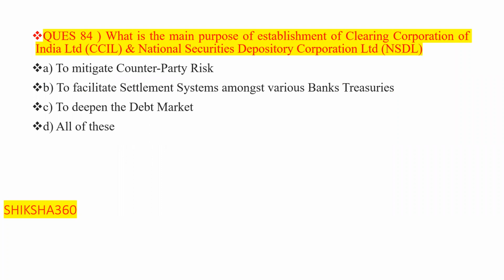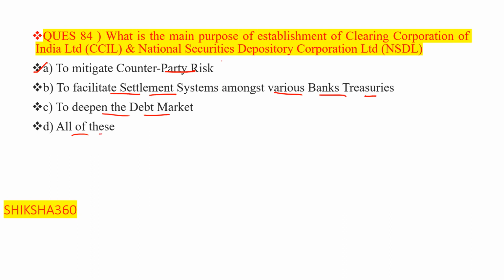What is the main purpose of the establishment of Clearing Corporation of India Limited, that is CCIL, and National Securities Depository Corporation Limited, NSDL? The options are: to mitigate the counterparty risk, to facilitate the settlement system among various bank treasuries, to deepen the debt market, or all of the above.